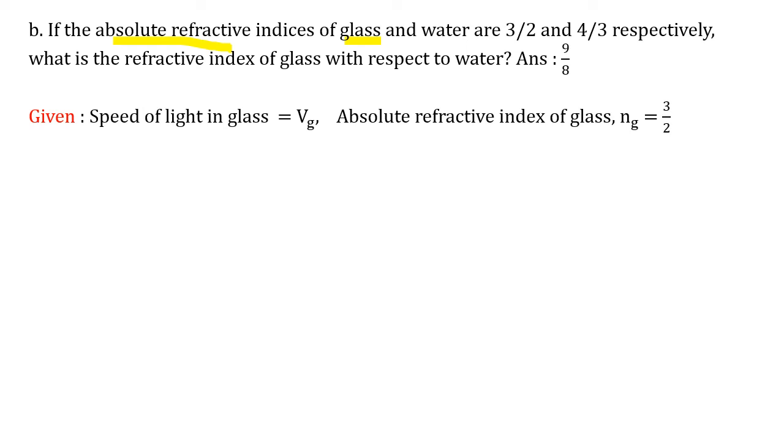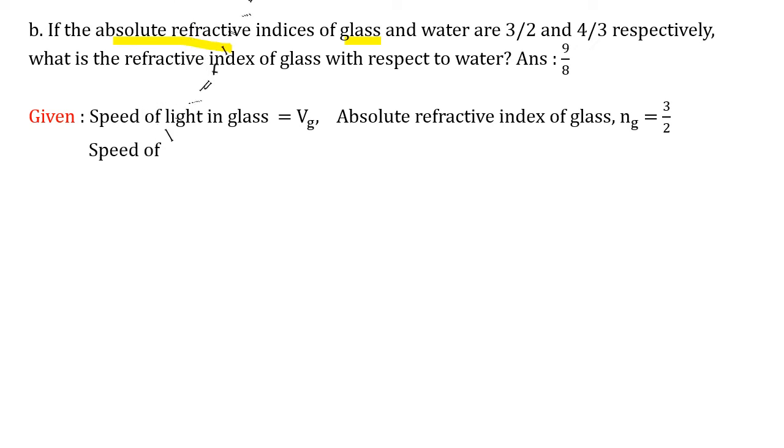Now here, absolute refractive index, as I told you, means the first medium is going to be vacuum, so we could just write n. But we should not get confused because glass is also there and water is there, therefore we are writing Ng, which is given as 3 by 2.